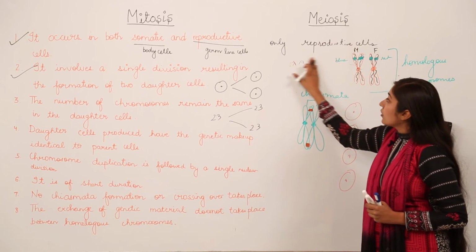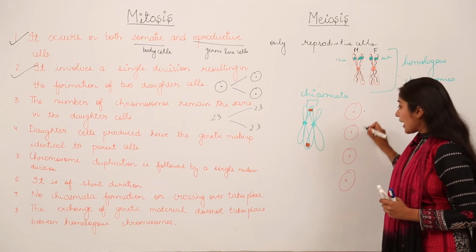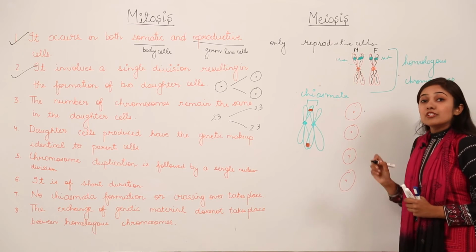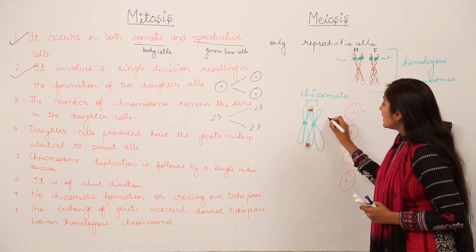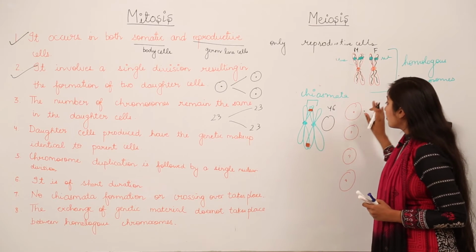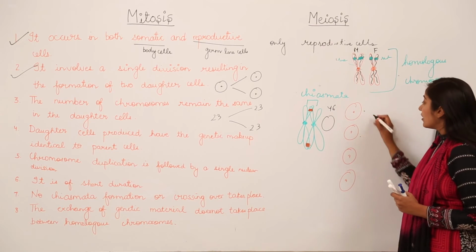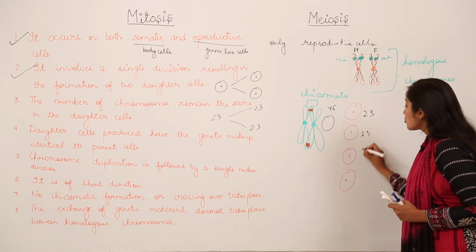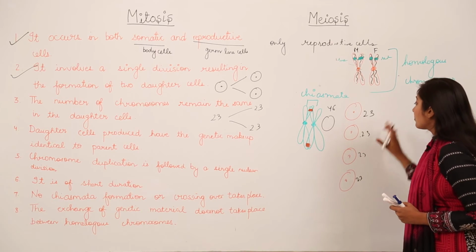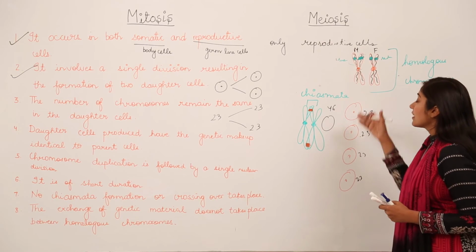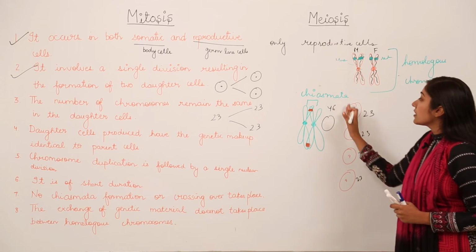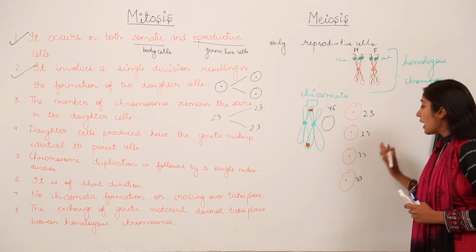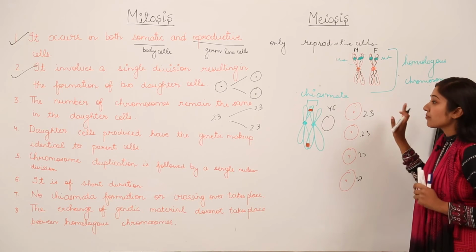But in case of meiosis, we talked about 4 haploid cells being formed which have half the number of chromosomes. For example, originally this cell had 46 chromosomes, but the haploid cells that are formed will have 23 chromosomes each. And remember the notion for this: H for haploid, H for half. You just have to reduce the number of chromosomes to half to get the haploid number of chromosomes.